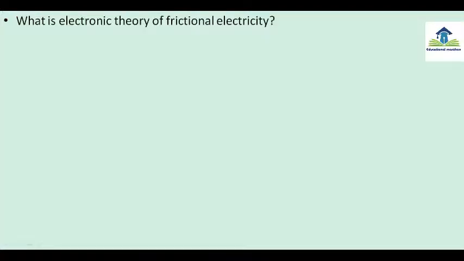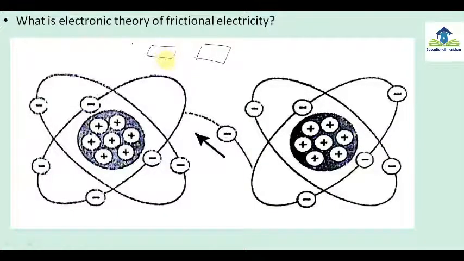What is the electronic theory of frictional electricity? Suppose some electrons are removed from this body and go to this body. Suppose 10 electrons come here from the first body, and this is the second body. 10 electrons come from the first body after friction. So what will be there? 10 positive charges will be on the first body, because 10 electrons have been removed.